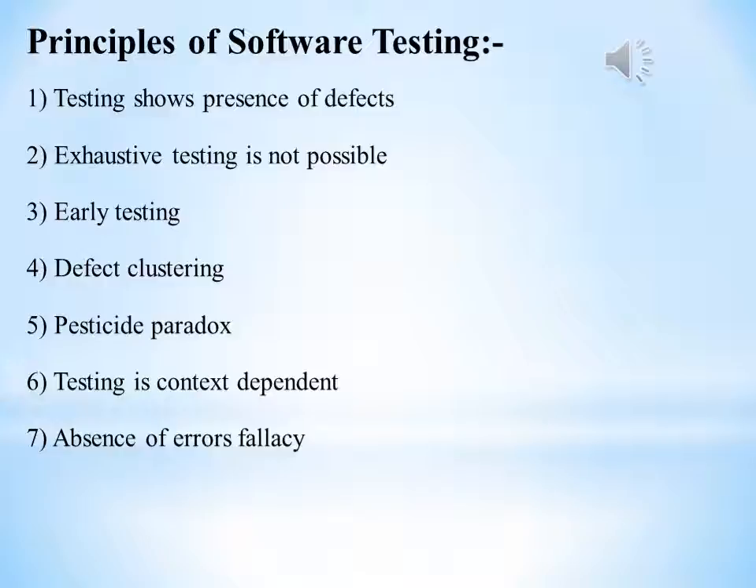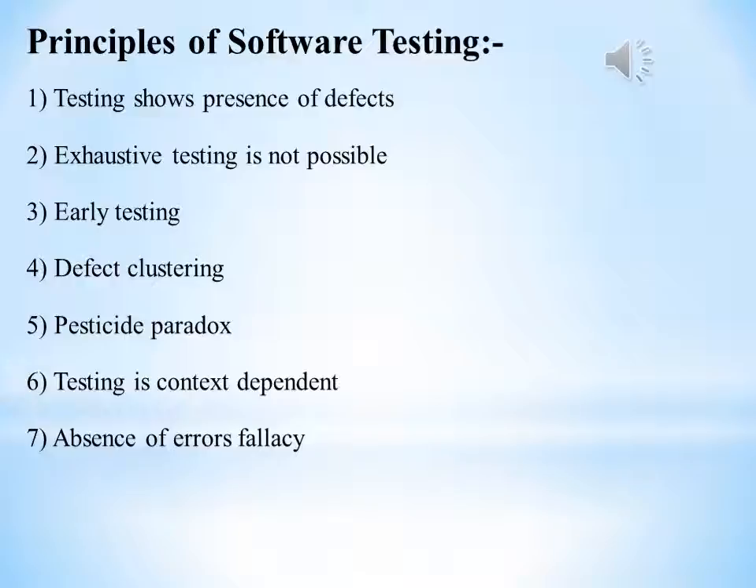Next topic is principles of software testing. Software testing is a process of executing a program with the aim of finding errors. To make our software perform well, it should be error free. If testing is done successfully, it will remove errors from the software. There are 7 principles in software testing.